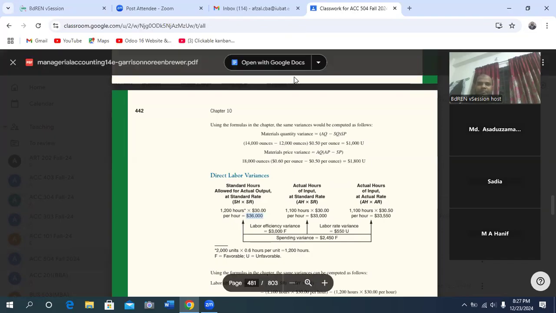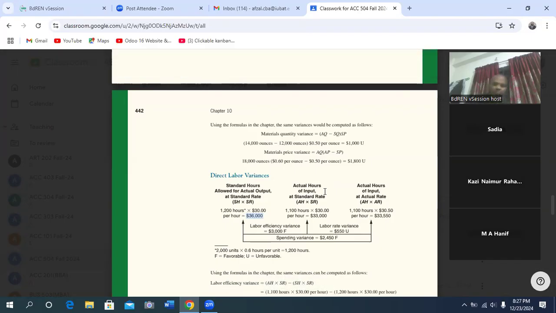Why favorable? Low. The standard hours are low and the actual hours are high, so that is why this is favorable. That means workers produce 2000 units less than standard hours. That's why they are efficient, isn't it? Yes, sir. So labor efficiency variance is 3000 favorable.